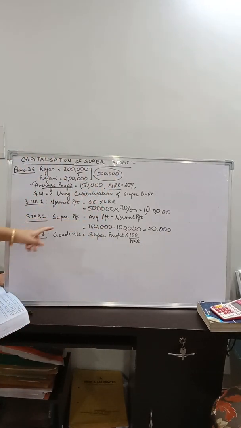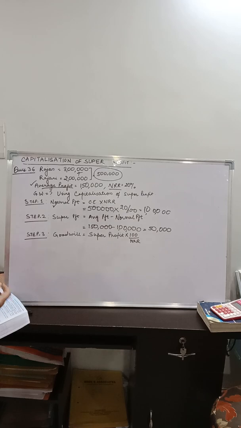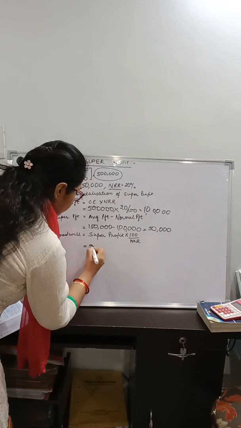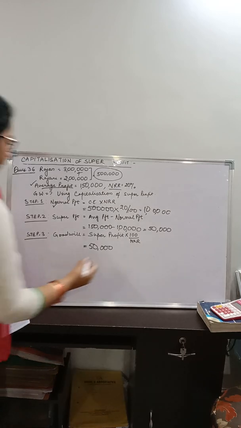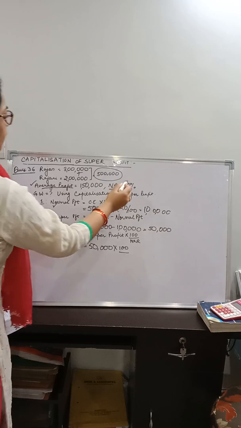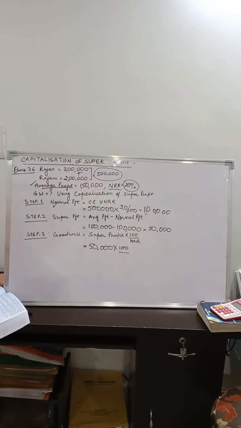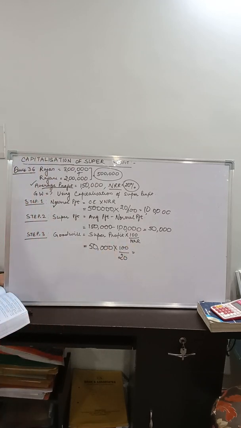Now we will apply this in the formula of goodwill. Goodwill is equal to super profit multiplied by 100 upon normal rate of return, which is 50,000 multiplied by 100 upon normal rate of return. As per the question, the normal rate of return is 20, so we will write 100 upon 20. What will be the result?